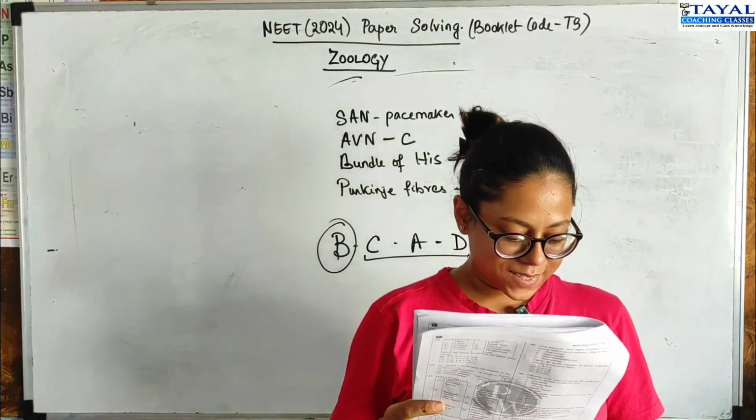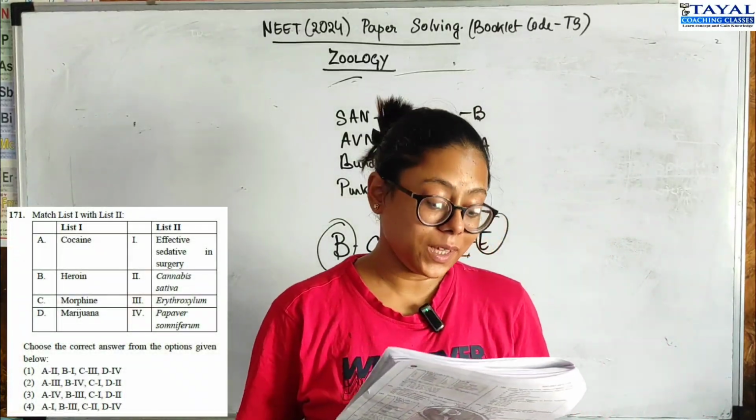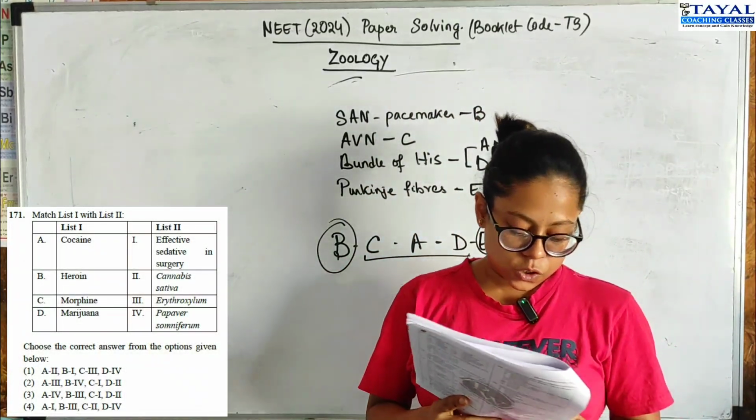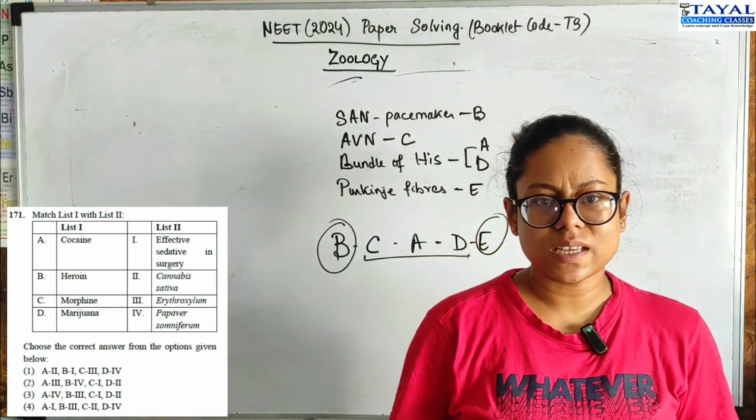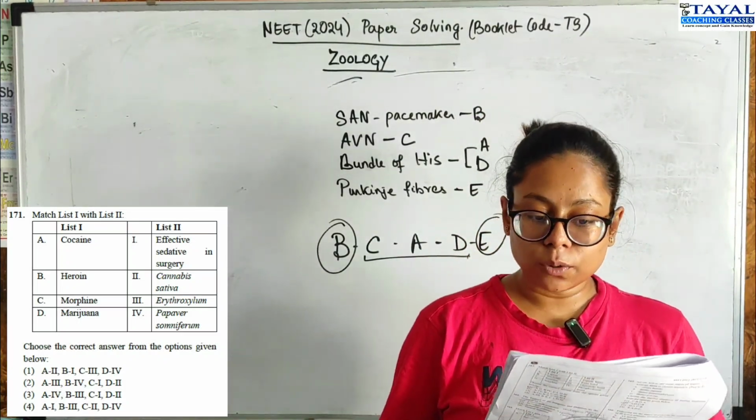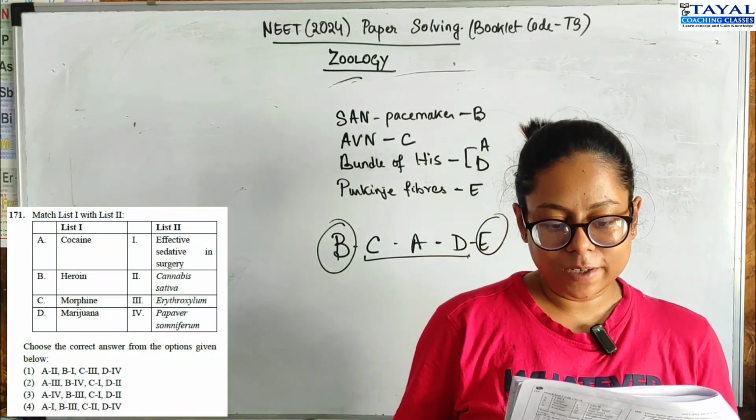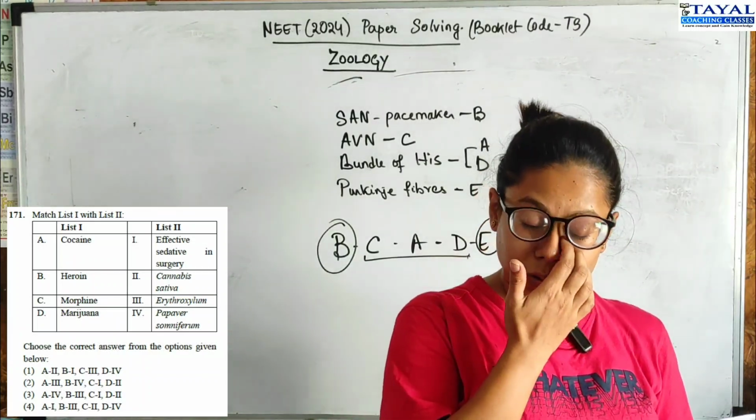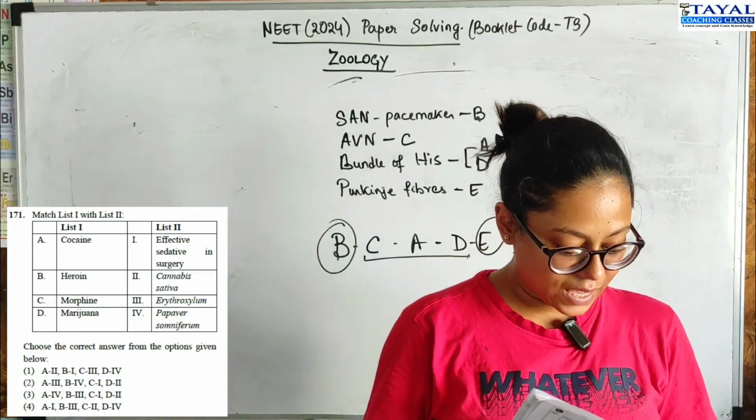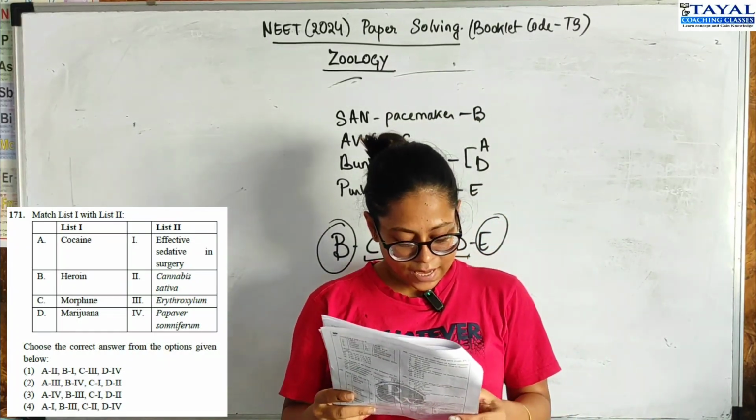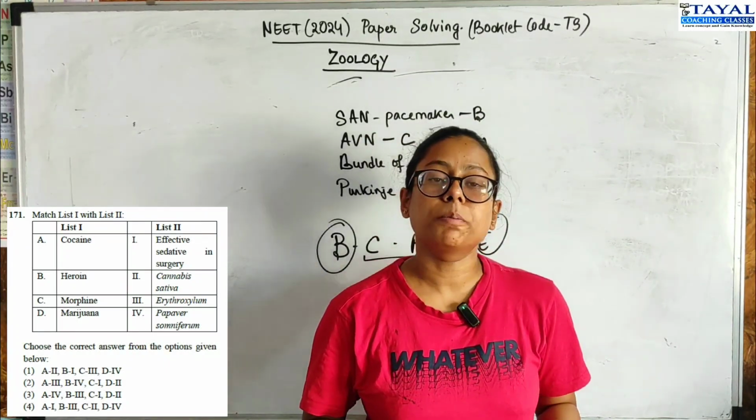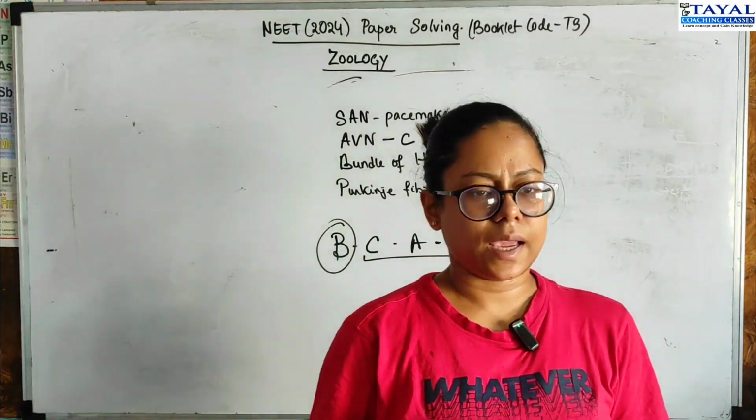Moving on to question 171. It's a match the following again. Okay, so let's start with the D, marijuana, because we know marijuana is Cannabis sativa, right? So D should be 2 and the options could be 2 or 3. Let's go with A, cocaine. Cocaine is Erythroxylum. So A3, D2, which is option 2, then option 2 is correct.